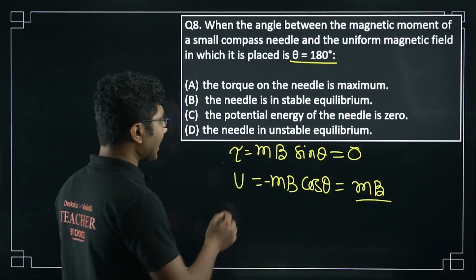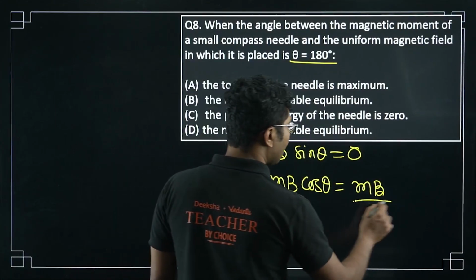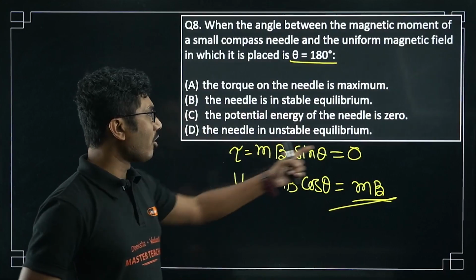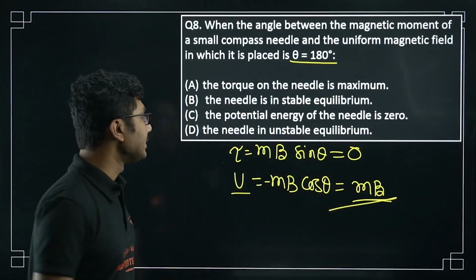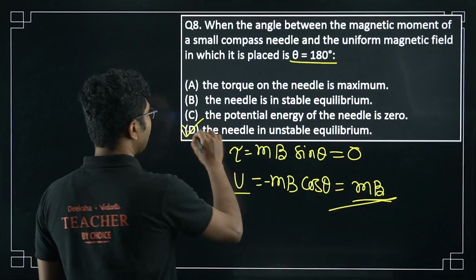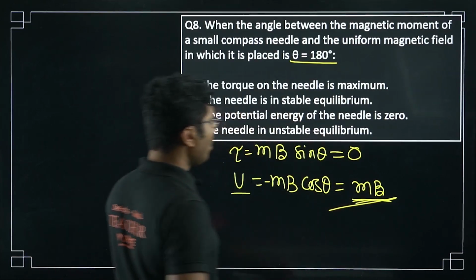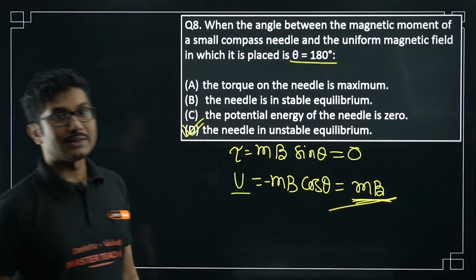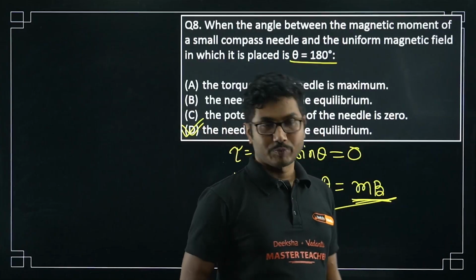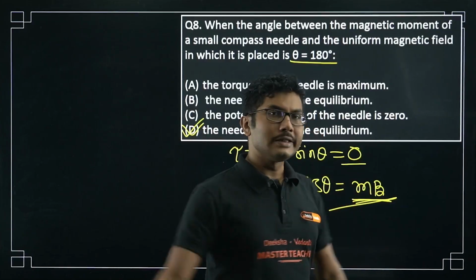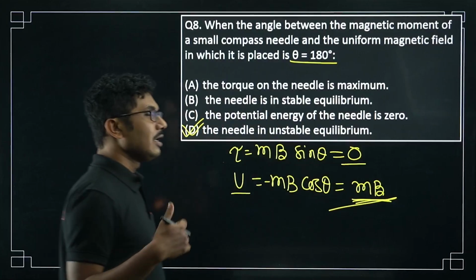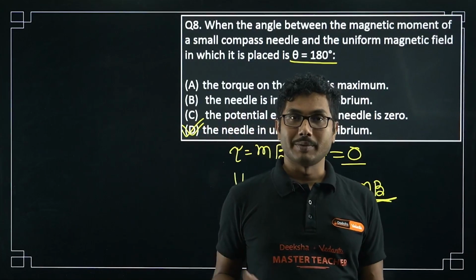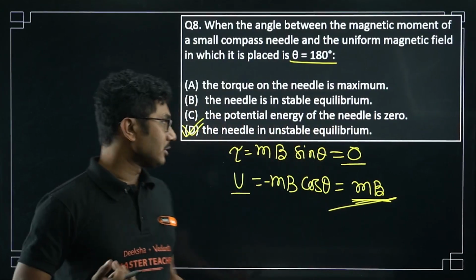As you can see, even though the torque acting on the system is 0, the potential energy is positive and very high. So this system is in unstable equilibrium. If it was a negative value, then we would have said that the system is in stable equilibrium. Torque 0 means it is in equilibrium. So no torque acting on the system means the needle is in equilibrium. Now whether it is stable or unstable depends on the potential energy.